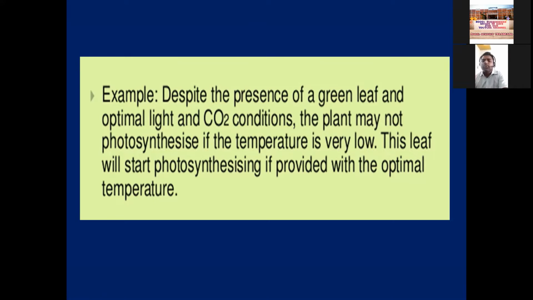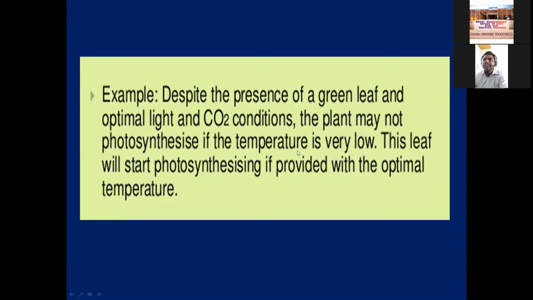Because CO2 percentage is good, light is optimum, and oxygen percentage, leaf size, chloroplast, all factors are at their optimum value. But here you have to observe, student, what is low? Temperature is very low.